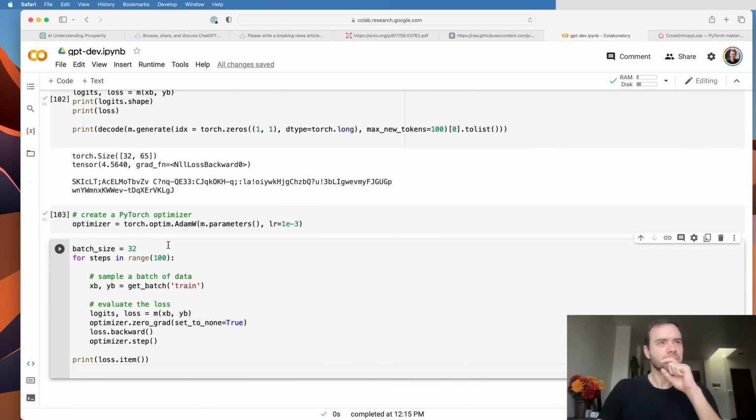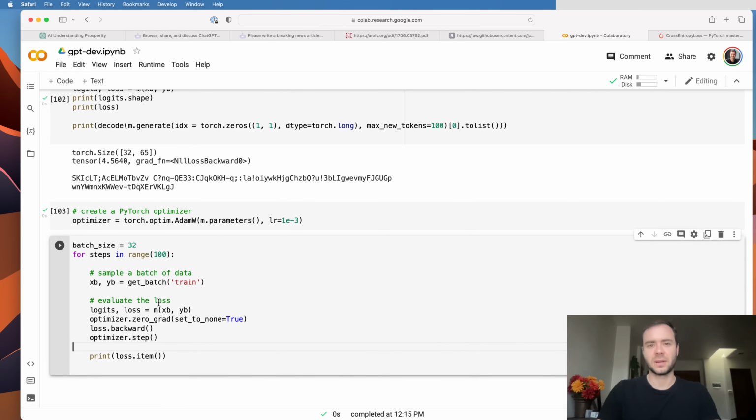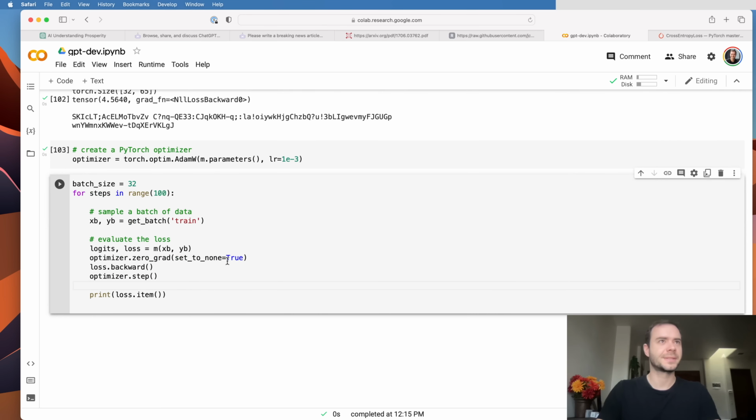And then here, our batch size up above was only 4, so let me use something bigger, let's say 32. Then for some number of steps, we are sampling a new batch of data, evaluating the loss, zeroing out all the gradients from the previous step, getting the gradients for all the parameters, and then using those gradients to update our parameters. So it's a typical training loop, as we saw in the makemore series. Let me now run this for say 100 iterations, and let's see what kind of losses we're going to get.